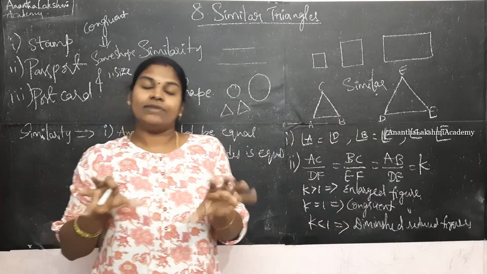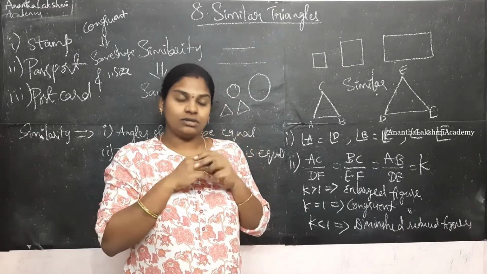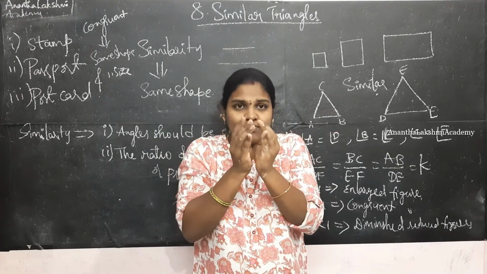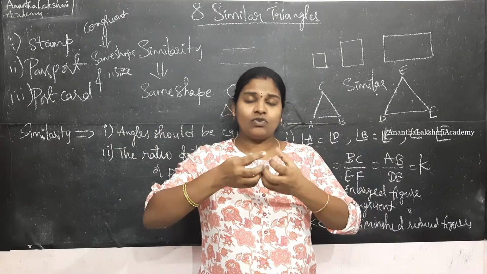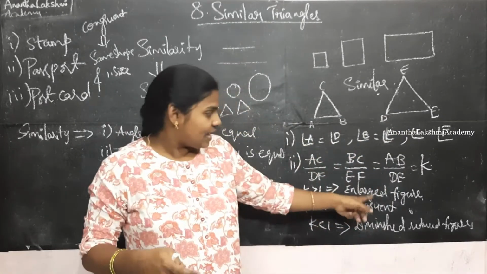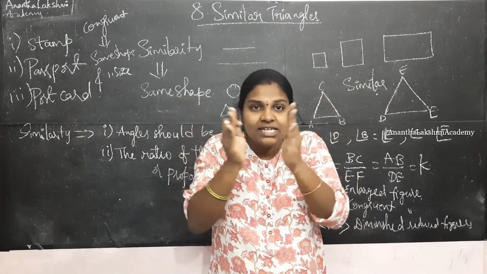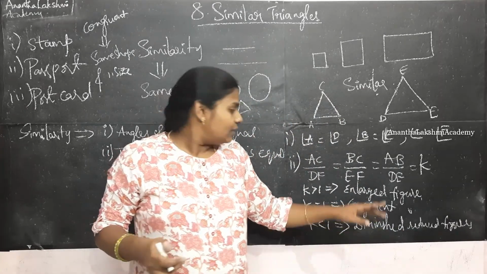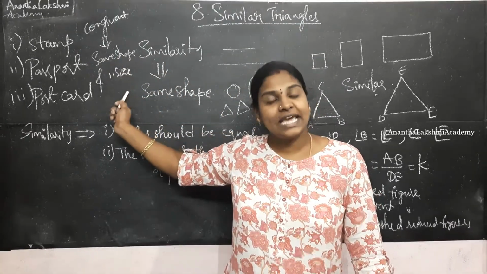If you have a habit of using a computer or editing pictures using Paint, there is a way you could shrink the photograph or enlarge the photograph such that the pixels get expanded and the photo looks like it has been pulled out to some extent. That is an enlarged figure. If you shrink that photo, if you make the size of the photo very little, then you get diminished or reduced figures. If you leave it as is, you get congruent, which is nothing but same shape and same size.